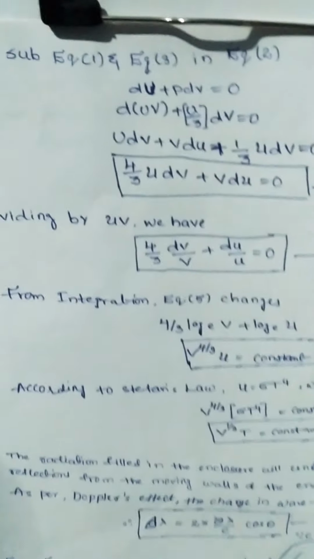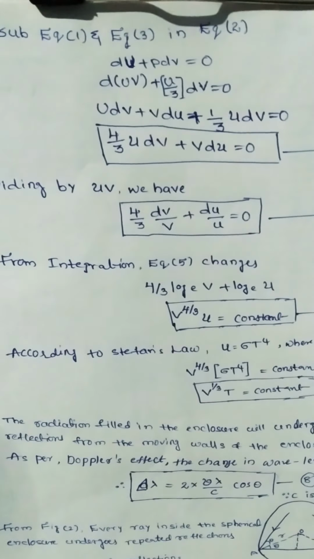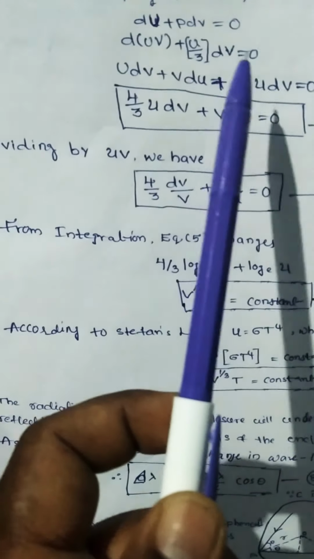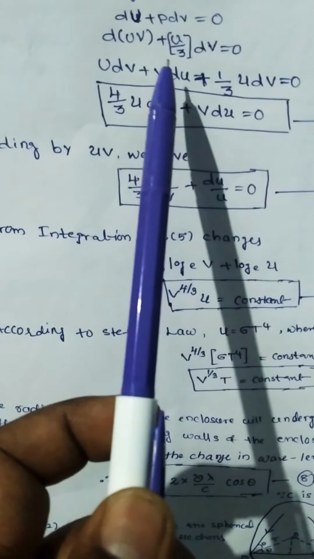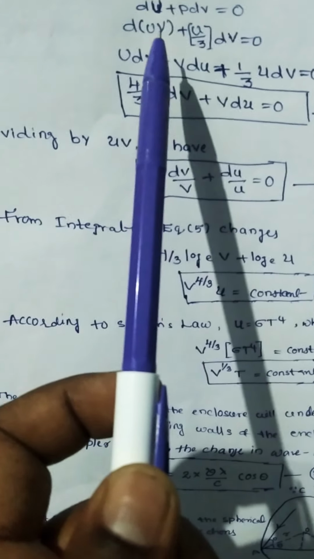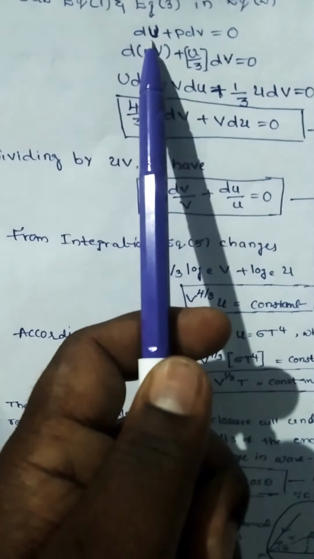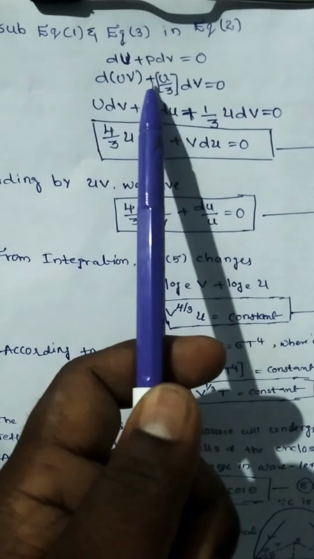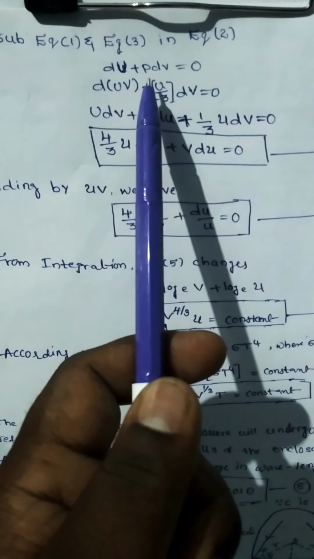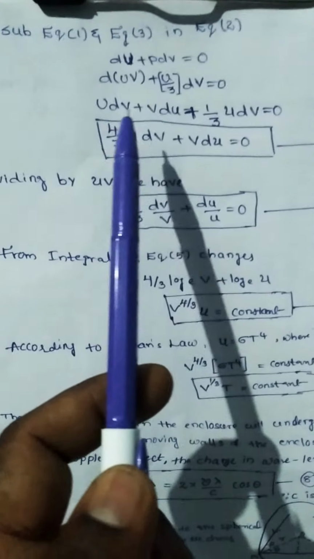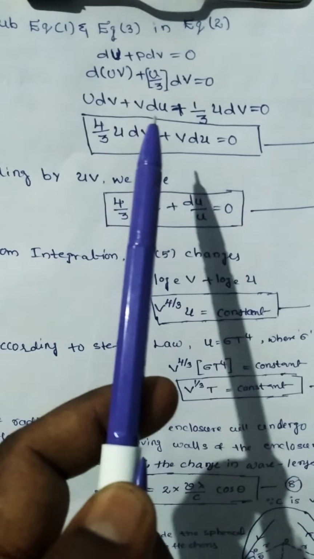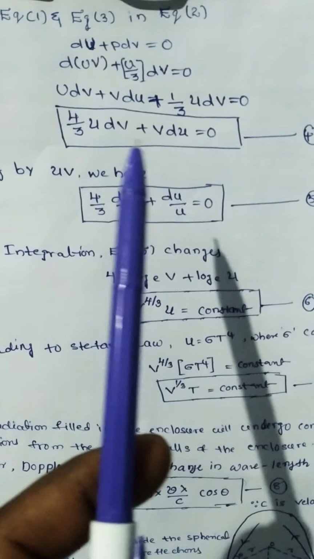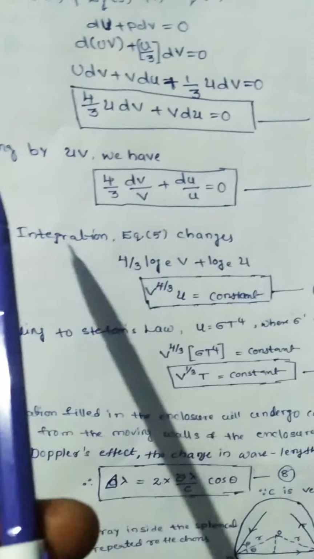So, substitute equations 1 and 3 in equation 2. Therefore, dU plus PdV equal to 0. That is d of uV, where capital U equal to small u and V, plus PdV, replacing the value of P with u by 3. Then by the product rule, udV plus Vdu plus 1 by 3 udV equal to 0. After simplification, you will get 4 by 3 udV plus Vdu equal to 0. We take this as equation 4.